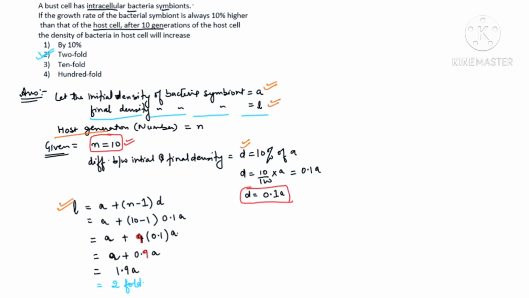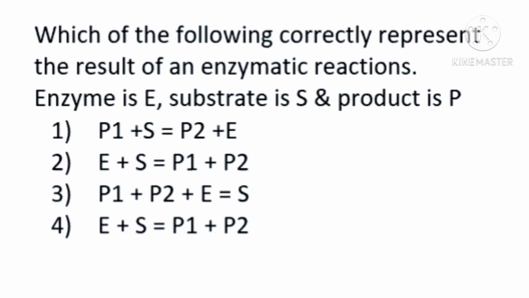Okay, let me discuss the next question now. Which correctly represents the result of an enzymatic reaction? We are using the symbol E for the enzyme, S for the substrate and P for the product. You know very well the substrate will combine with the enzyme and finally it will be changed into the product. See here, the product should not be on this side, it should be on this side. So you can't take the first option.